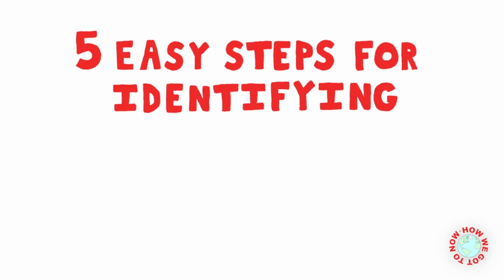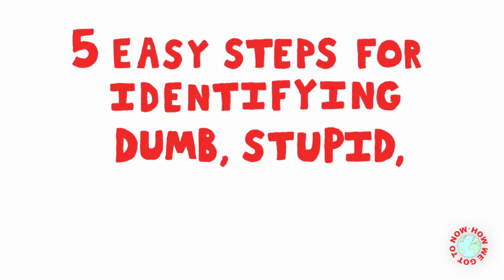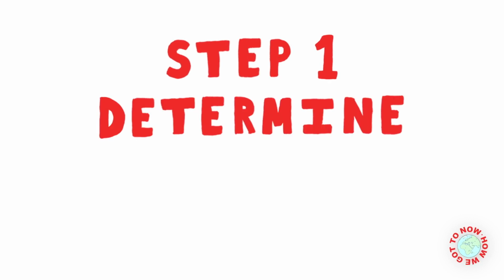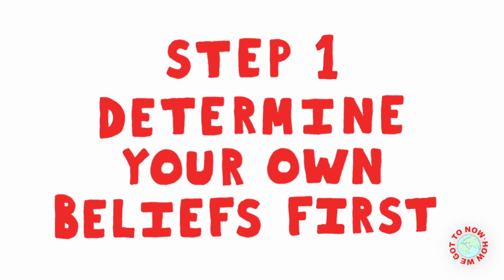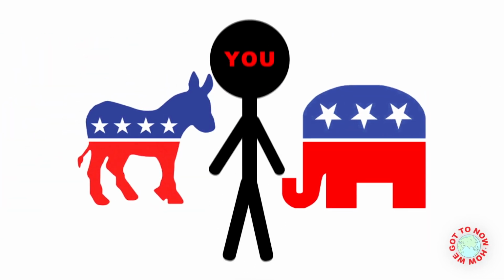Thankfully, there are a few techniques that each of us can implement to make sure we don't fall for dumb, stupid, manipulative news sources. Step 1. Before you even look at news sources, determine your own beliefs first. Not what Republicans believe, not what Democrats believe, what you believe.